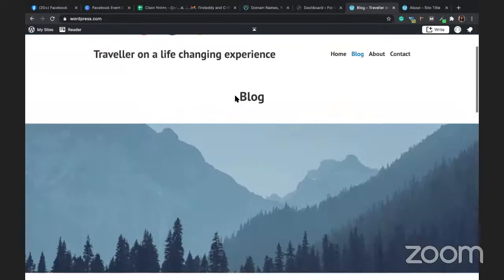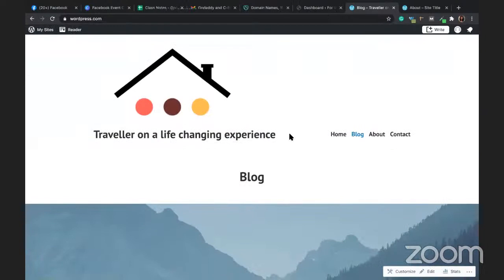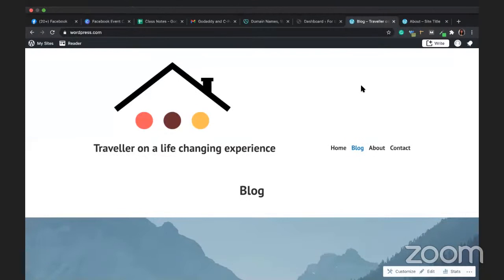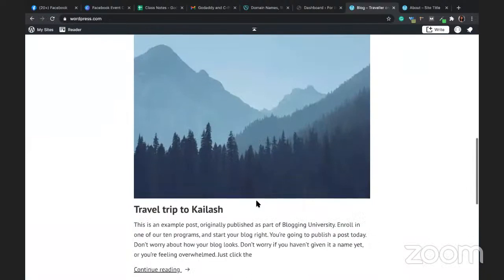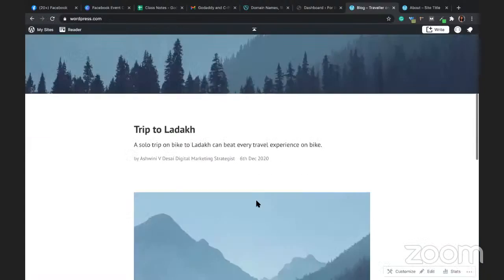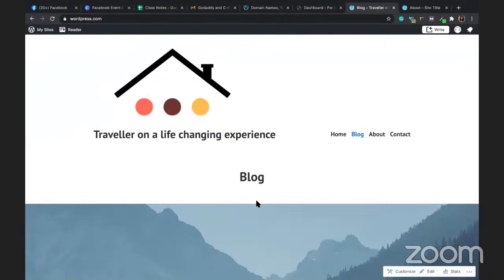So this is how you create a blog site. Okay. Now let me show you how to set up a GoDaddy account. Is everybody ready for that? For the GoDaddy account, how to buy the domain from GoDaddy, how to set up the server, how to set up WordPress. What I've taught you right now is a basic one. If you want to be a blogger, you can do this. All these things you can do. But if you are a company and you want to develop a website for the company, then this is usually not the way that people go.